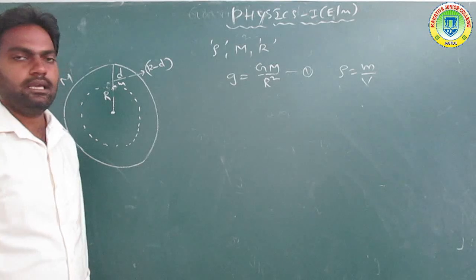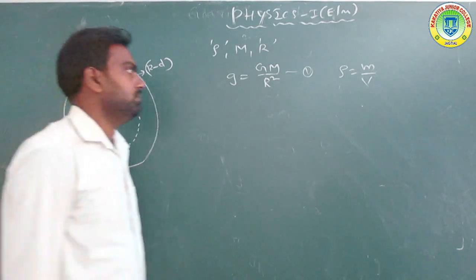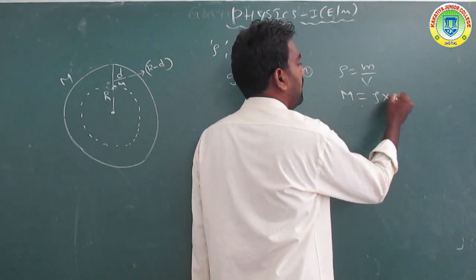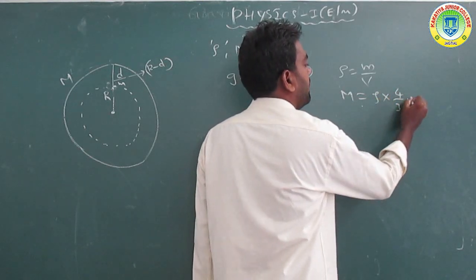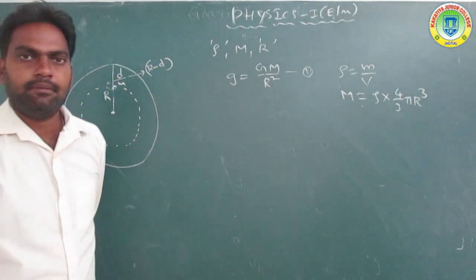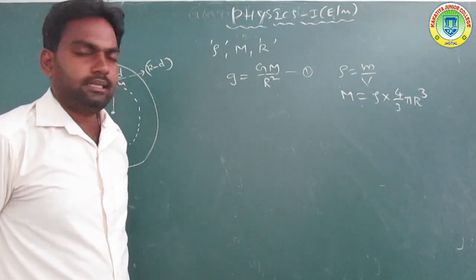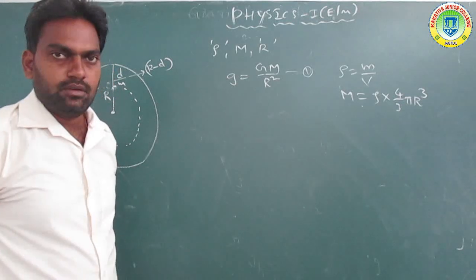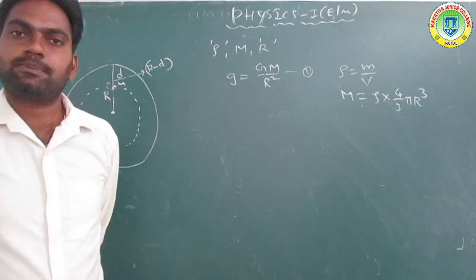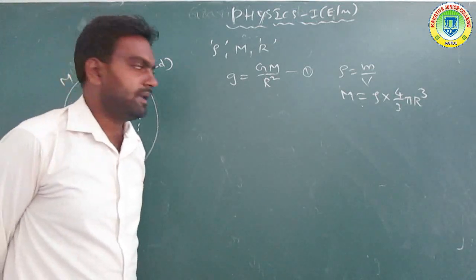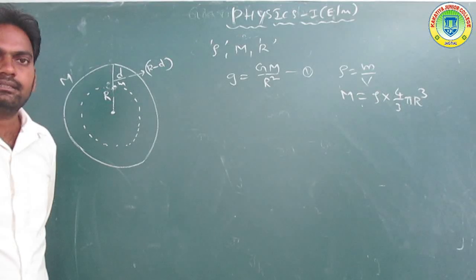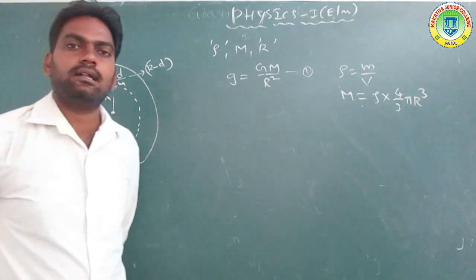The density rho is equal to mass per volume, so mass is equal to density into volume. Volume is nothing but 4 by 3 pi r cube, the volume of the sphere. The earth, the planet, is also a sphere.